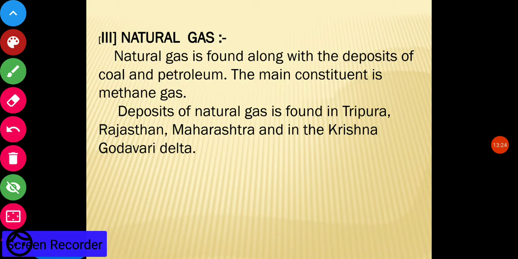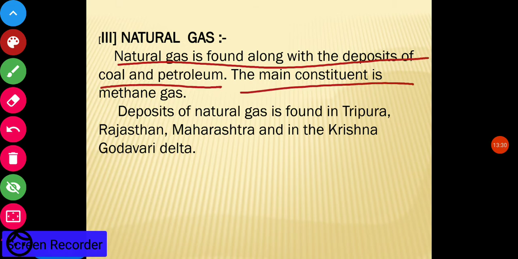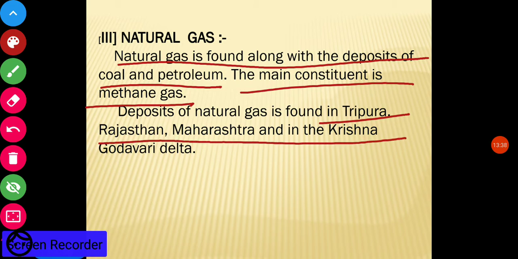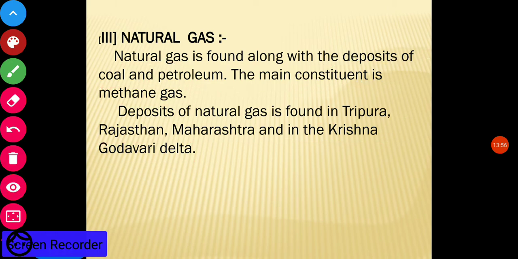Now natural gas. Natural gas is found along with deposits of coal and petroleum. The main constituent is methane gas. Deposits of natural gas are found in Tripura, Rajasthan, Maharashtra and in the Krishna Godavari delta. You must have heard of ONGC, the Oil and Natural Gas Corporation. ONGC mainly does the work of drilling for petroleum and natural gas underground.